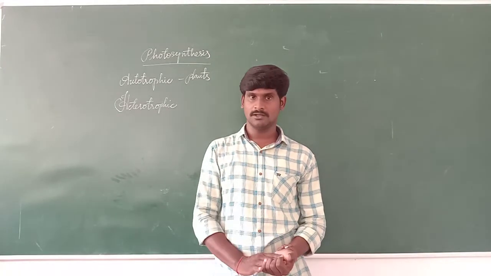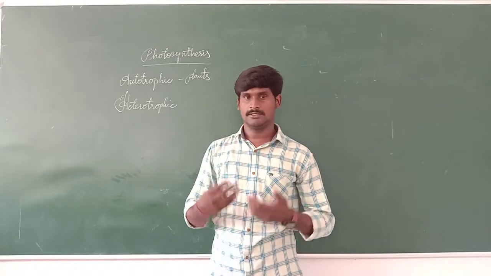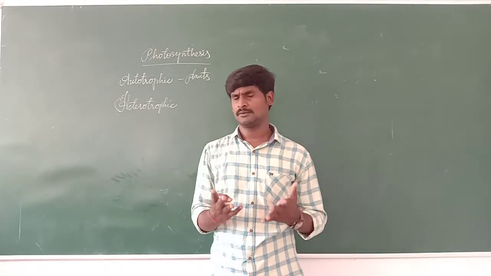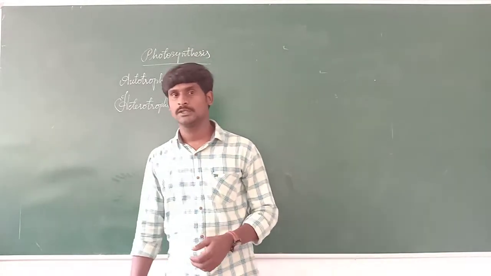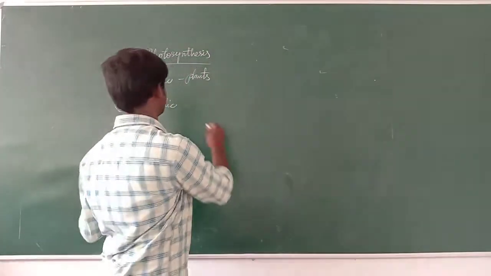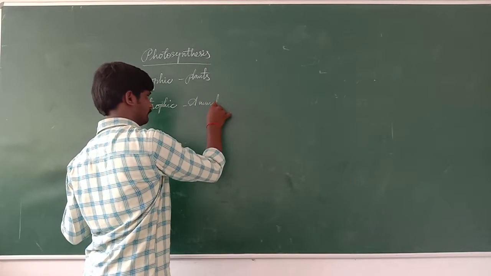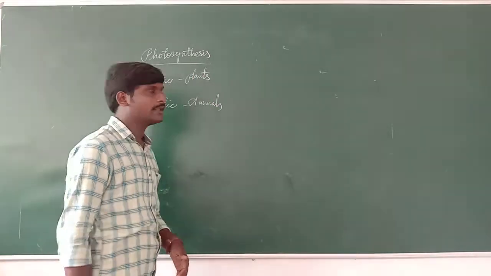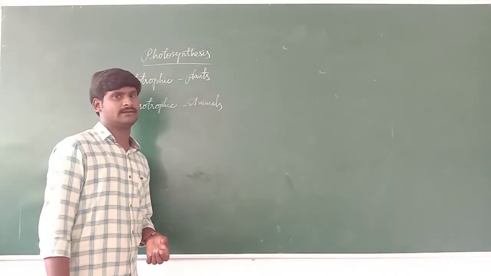And we human beings, and some types of animals, belong to the heterotrophs. Yes, you have an idea.